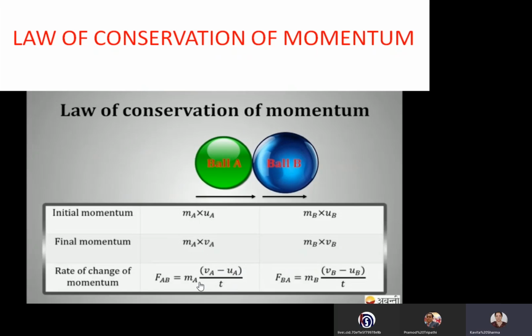So we have taken mass common. Rate of change of momentum of ball B is MBVB final momentum minus initial momentum MBUB divided by t. There also we have taken MB common. That becomes MB(VB minus UB) by t.